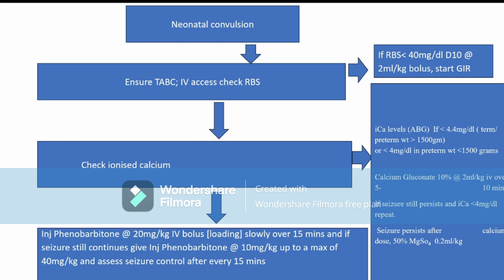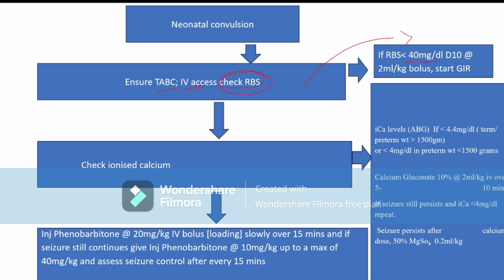Now, the treatment protocol for neonatal convulsion. If a patient comes to you with neonatal convulsion, we first put in a cannula and do the ABC. That means secure the airway, breathing and circulation, do IV access and check the RBS, that means blood sugar. We always check the RBS first. If the blood sugar is less than 40 mg per dL, the child is suffering from hypoglycemia. As I said, hypoglycemia is the second most common cause of neonatal convulsion.